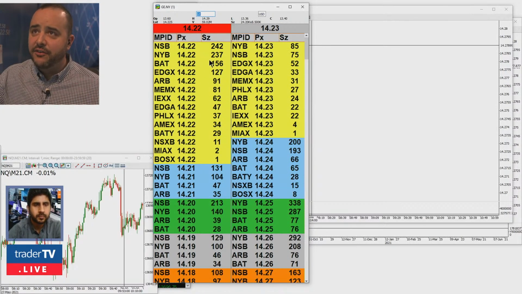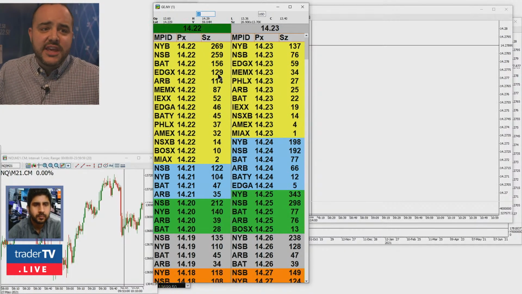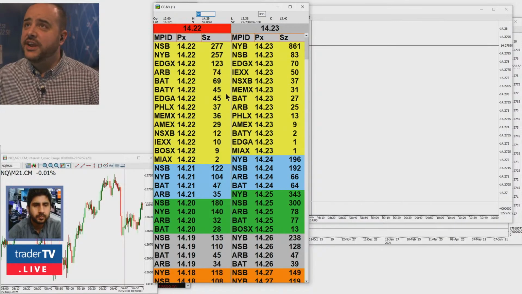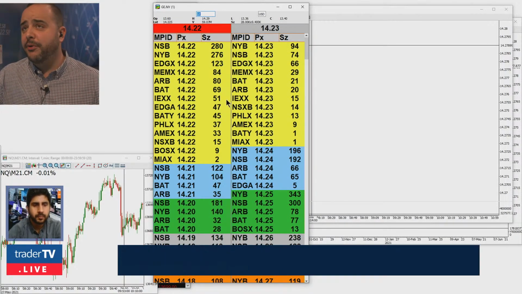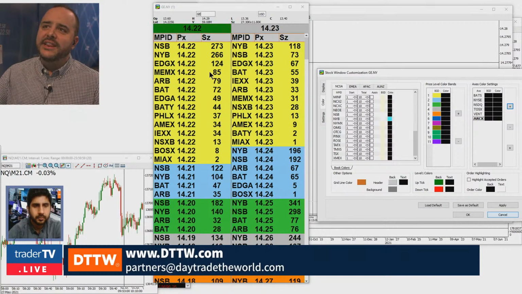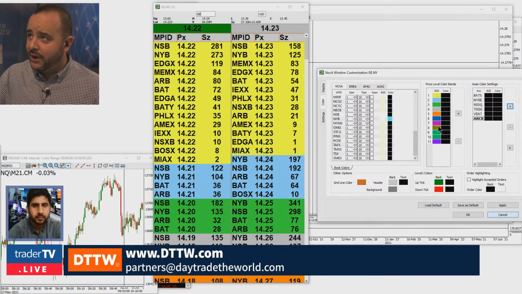When you look at this level, you can say, hey, I want to see more depth or less depth. It's just like a normal Windows product. A shout out to the production team and the engineers that are building this platform, P-Pro 8. You right click, customize, and then look at this: all these colors. You could say, Sean, you know what, I don't really like these colors on your level 2, on your stock window. So you can change them all right here, no problem.